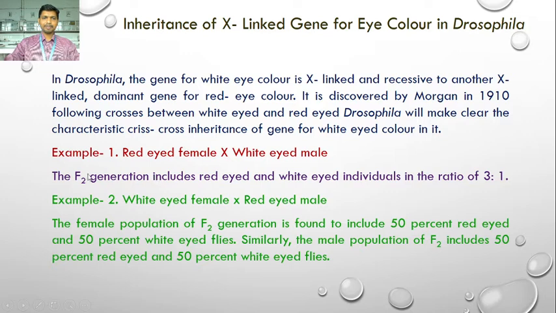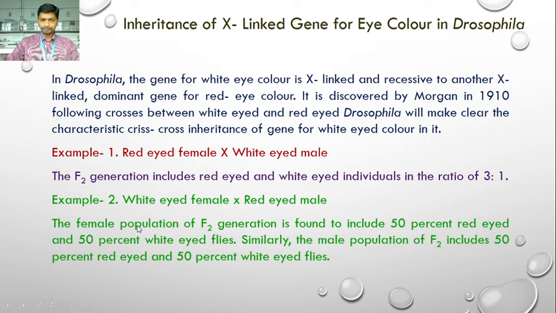So when a cross has been made between a red-eyed female and white-eyed male, in F2 we get 3 red-eyed and 1 white-eyed individuals. While in the second example, when a cross has been made between a white-eyed female and red-eyed male, then in F2 generation, the female population is found to include 50% red-eyed and 50% white-eyed Drosophila flies. Similarly, the male population of F2 includes 50% red-eyed and 50% white-eyed Drosophila flies.